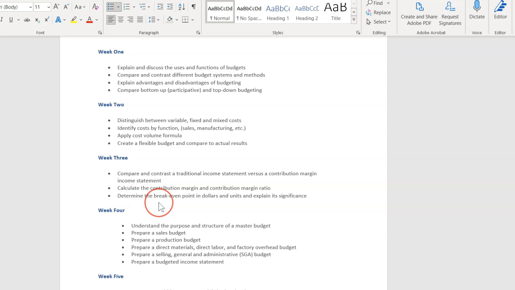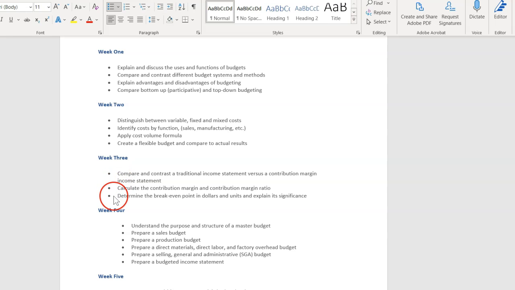Now, week 3 was the week that a lot of people struggled with. This is where we had all the contribution margin formulas. So if you did struggle that week, make sure to go over your quiz. If you review your quiz, you'll see that there are detailed answers for every single question, so you can see where you might have gone awry. I also posted those extra practice exercises.